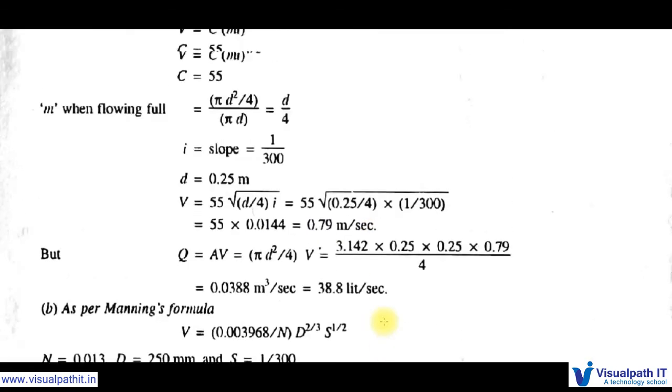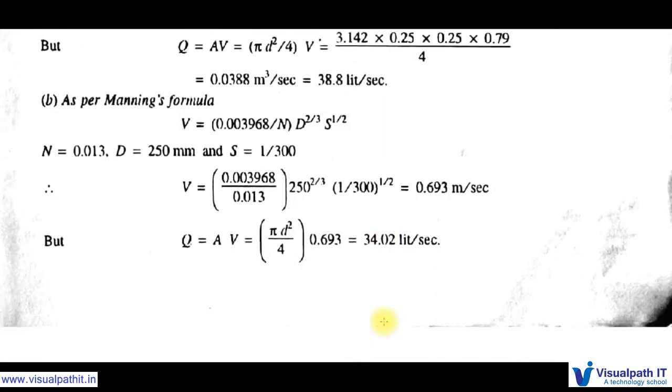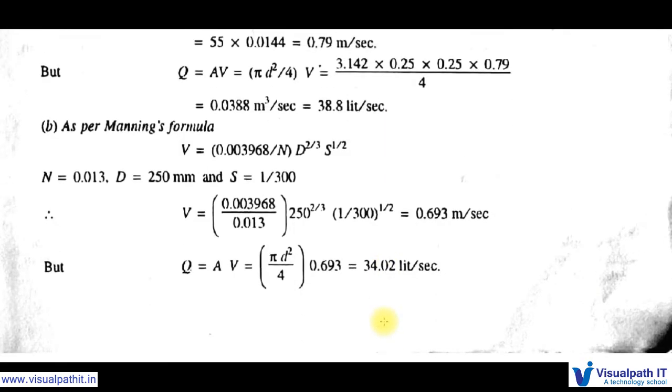So this is as per Chezy's formula. If we see as per Manning's formula, V is equal to 0.397 divided by n, into d whole power 2 by 3, into S whole power 1 by 2. N is equal to 0.013, the coefficient of roughness, and d is the 250 mm dia of the pipe. S is the slope, 1 in 300. So if we put all these values in this formula, we will get 0.693 meter per second. But Q is equal to AV, so we need to calculate the same.